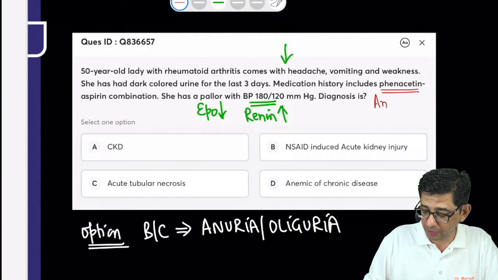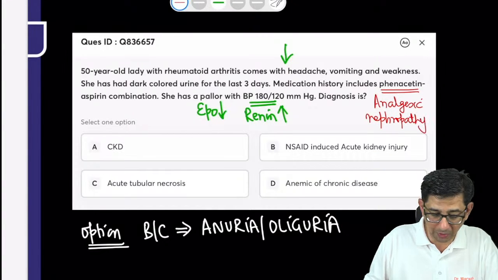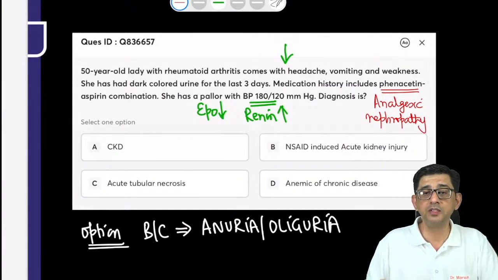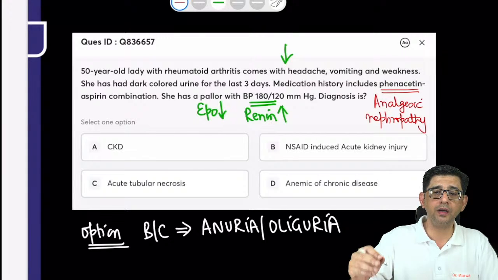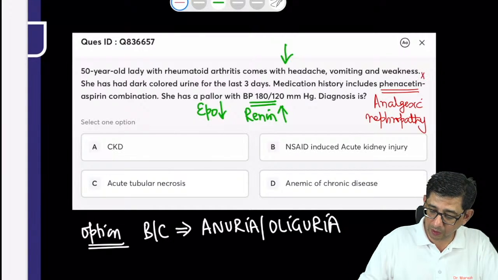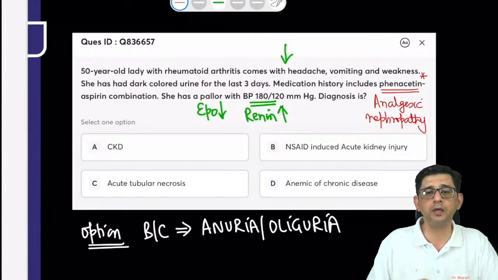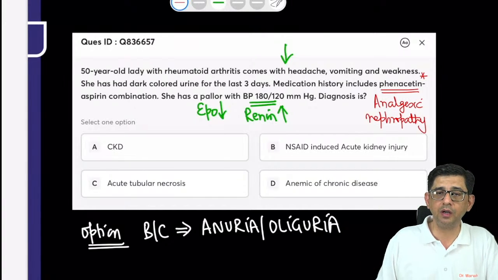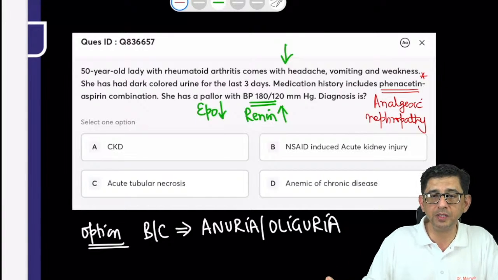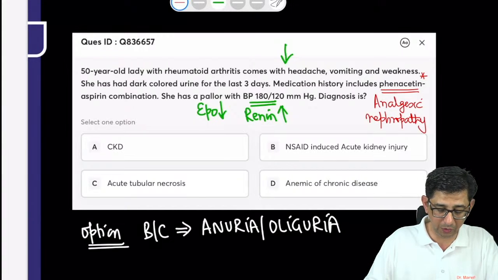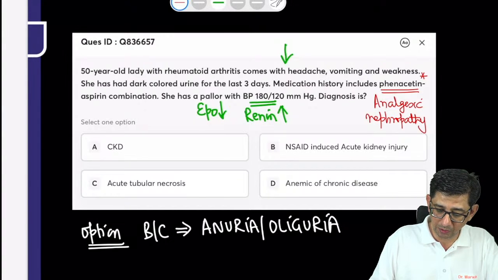Phenacetin is a cause of analgesic nephropathy, and analgesic nephropathy is not a cause of acute kidney injury. It is a cause of chronic kidney injury. When you read the data, this analgesic, the painkiller phenacetin, has been banned. The questions still come in the books because this drug contributes to papillary damage. It causes analgesic nephropathy and it causes CKD in a patient. The correct answer for this one is option number A.